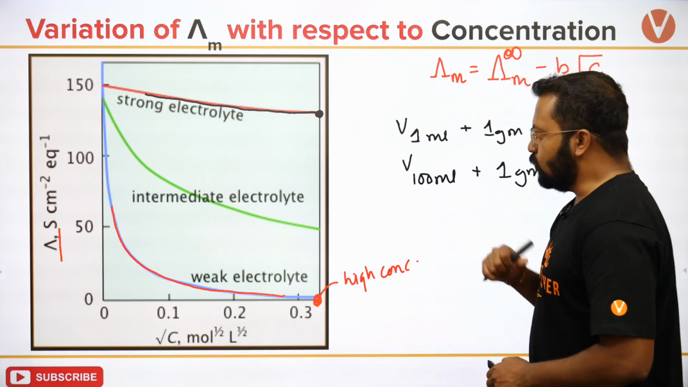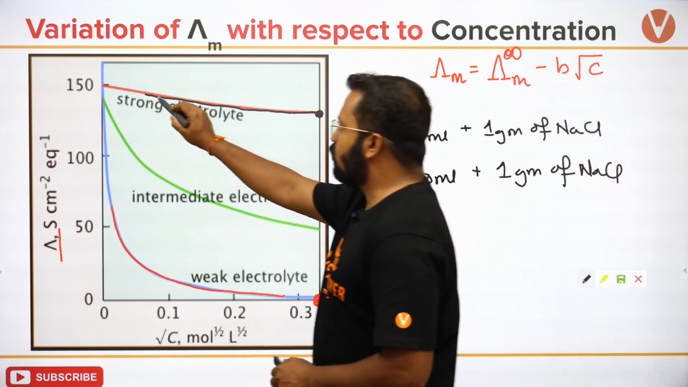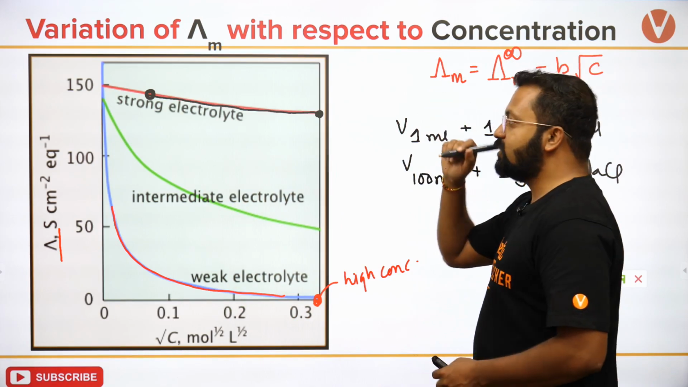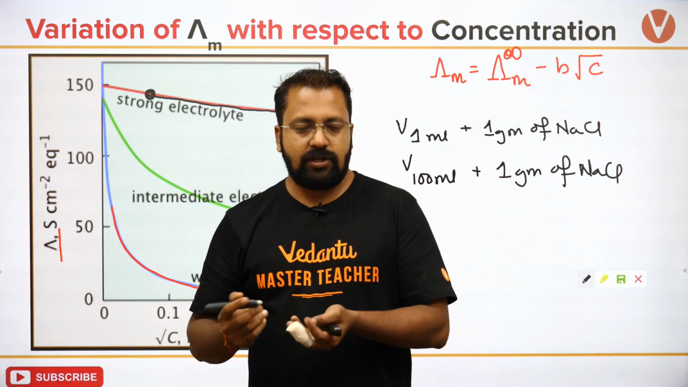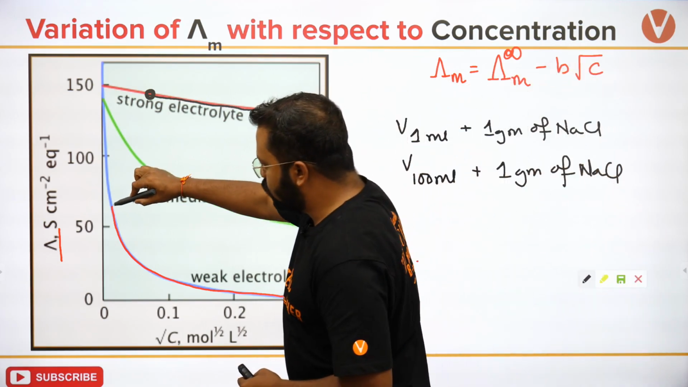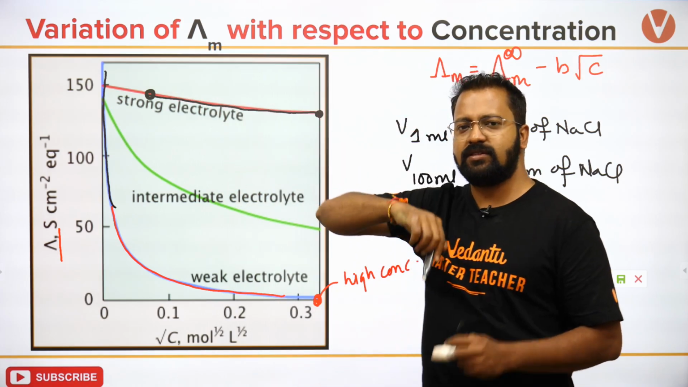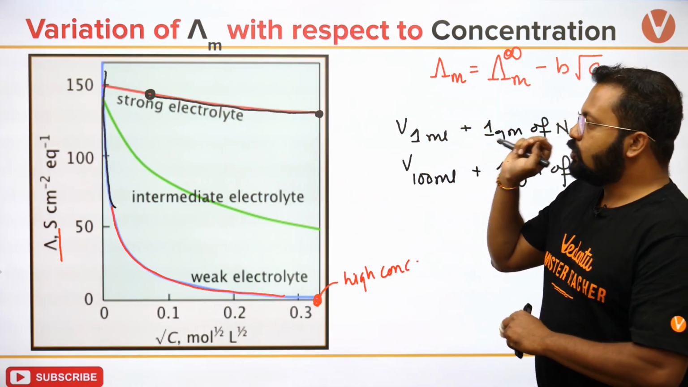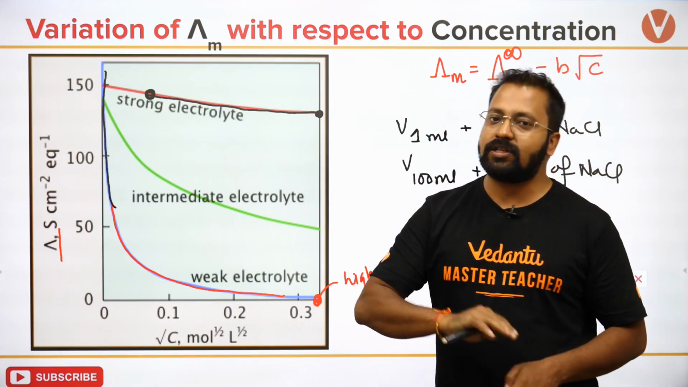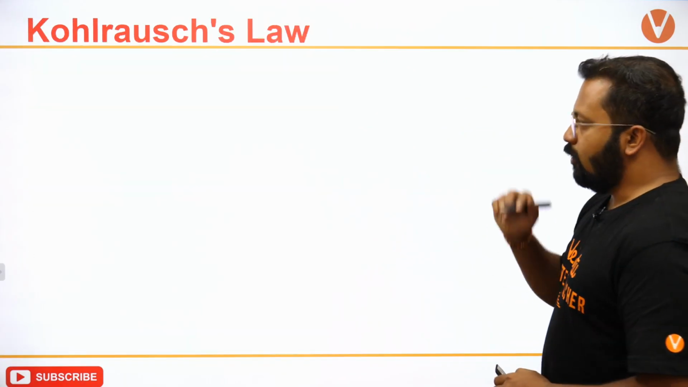ठीक है? So with this idea in mind, याद रखो कि for a strong electrolyte, I can calculate the molar conductance at any concentration or even at infinite dilution, but the weak electrolyte curve just keeps going parallel to the y-axis. It doesn't touch the y-axis completely. So to calculate that, we use the application of Kohlrausch's law. Okay, let's go to what Kohlrausch's law is.